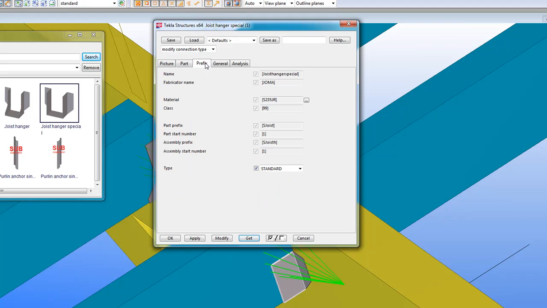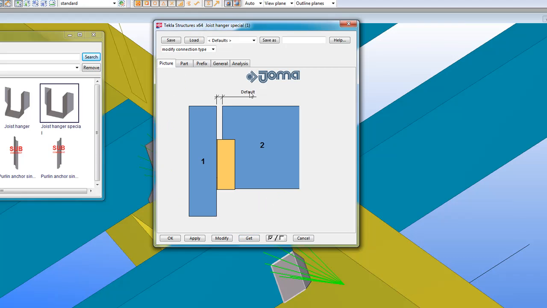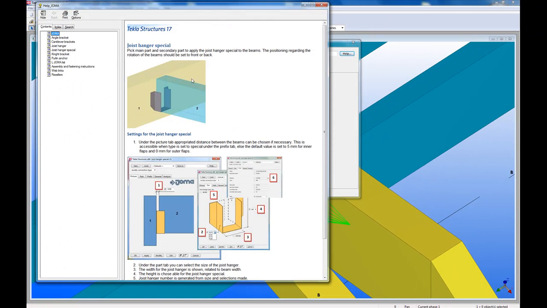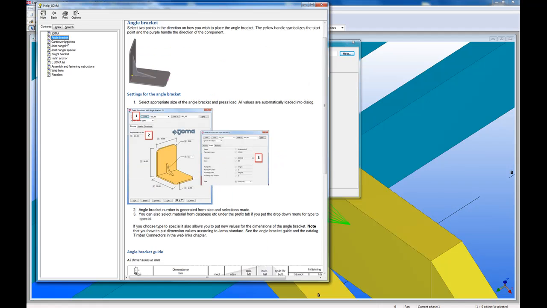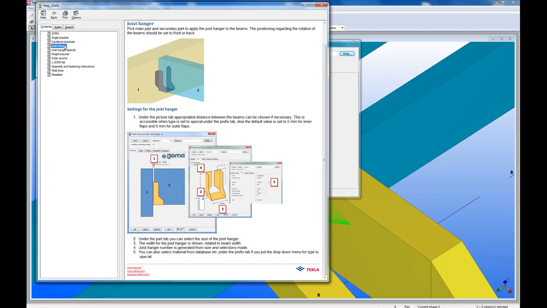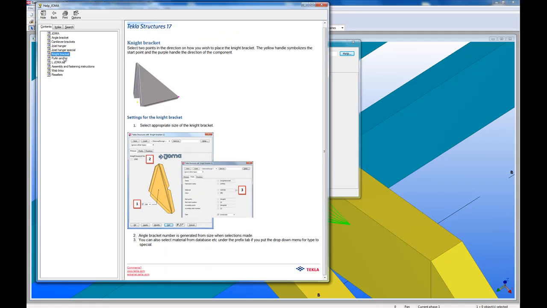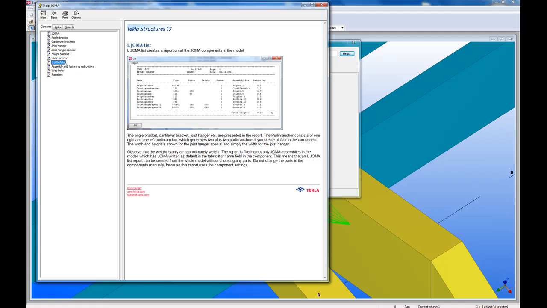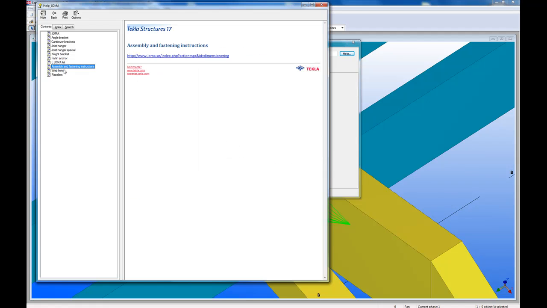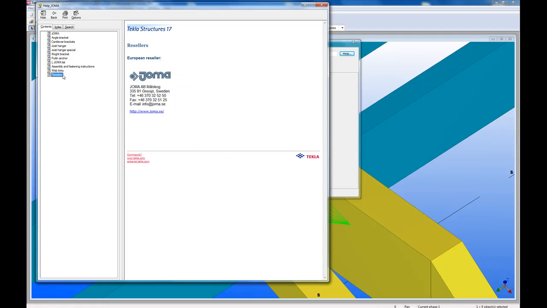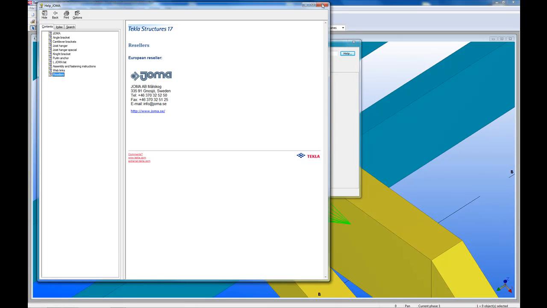The default value is 5 mm as before. Okay, if we look at the help file, all JOMA components are described, and depending on what component you open the help file from, the right chapter will open. The help file also has web links to JOMA's homepage, where you can find all sorts of information about the timber connectors.